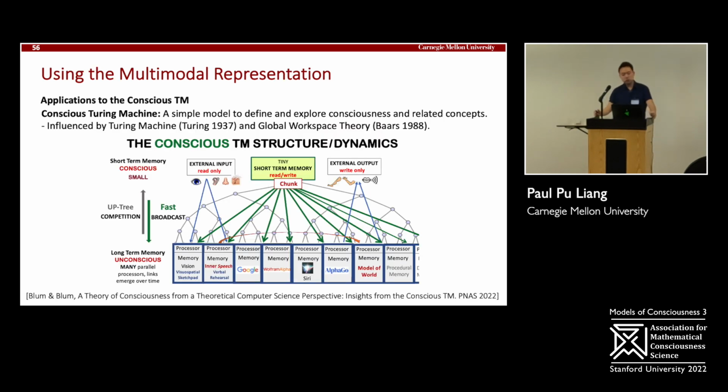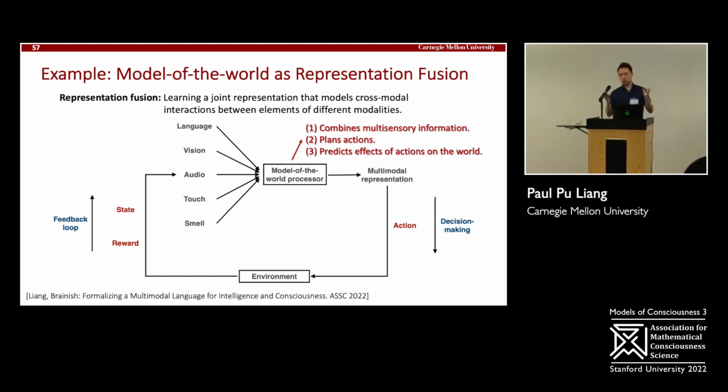So to see how this can be used in a CTM, we're going to look at 3 simple case studies, 3 key studies which are very important with human consciousness. The first one is a model of the world. So this is a processor that takes in all of these different sensory inputs of the world, such as language, what I see, what I hear, what I touch, what I smell, learns a common representation, and uses that to predict what actions to take and what the influences of these actions are on the world. So this model of the world processor should combine the multisensory information, should plan actions, and also predict the effects of these actions on the world.